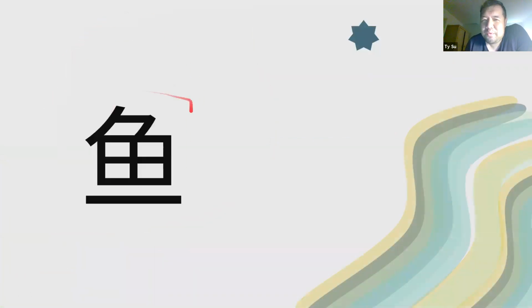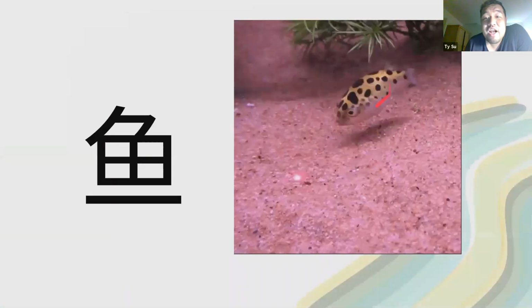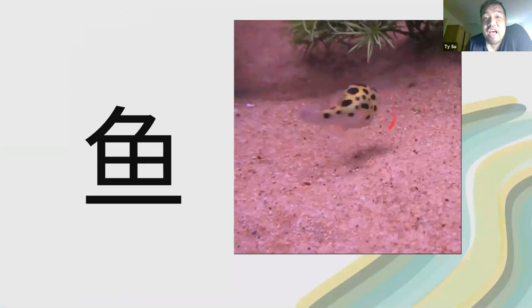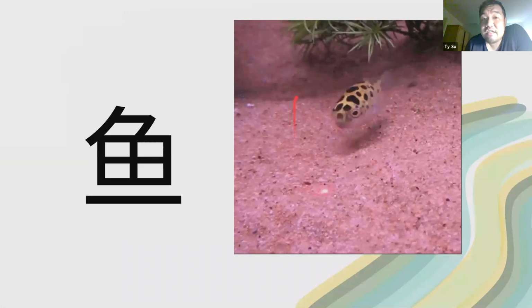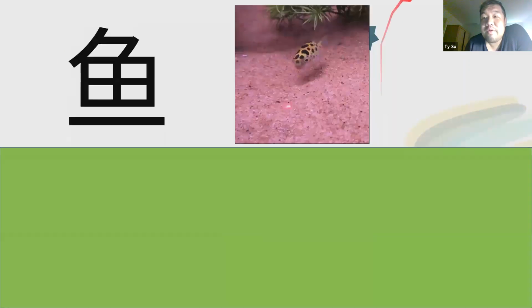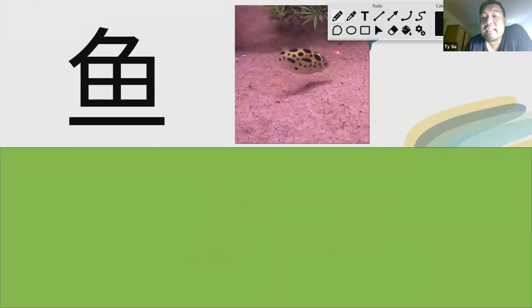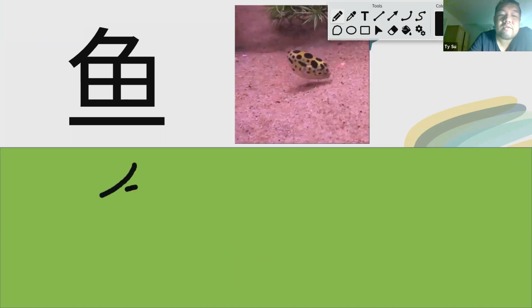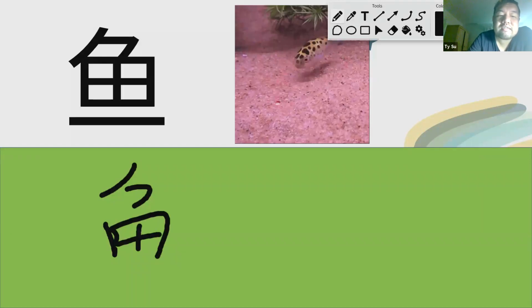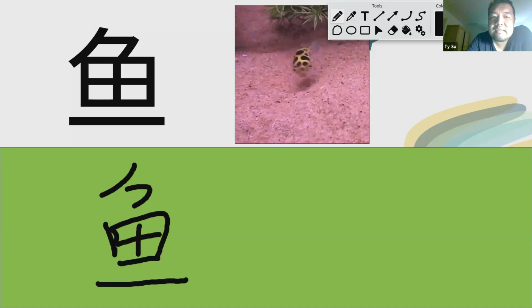鱼. What does 鱼 mean? Fish. How do we write fish? Easy. Super easy. Okay. This is the mermaid's crown. This is the mermaid's body. On the body with the scales, right? And this is the mermaid's tail.